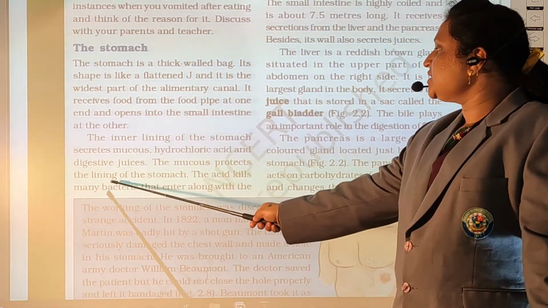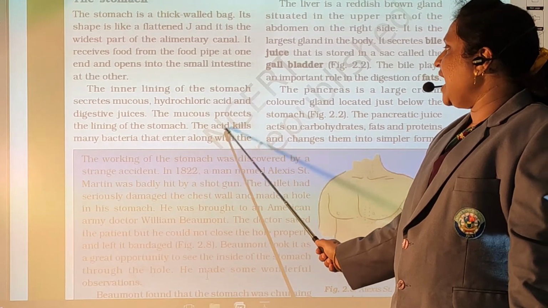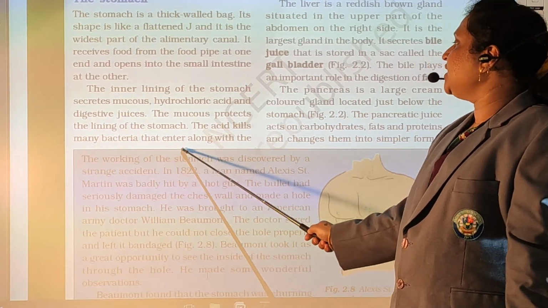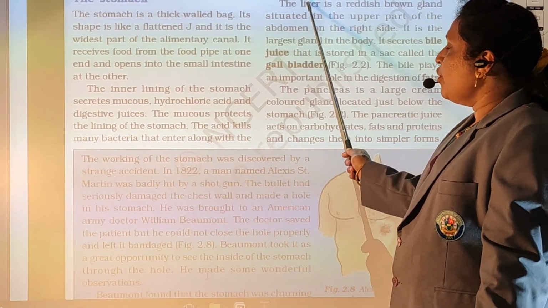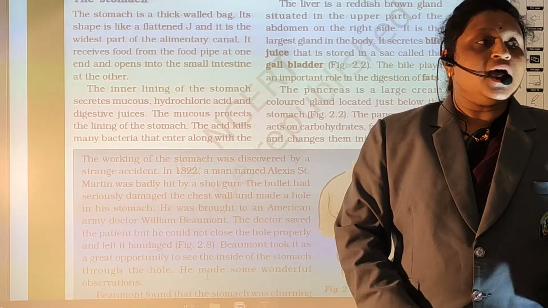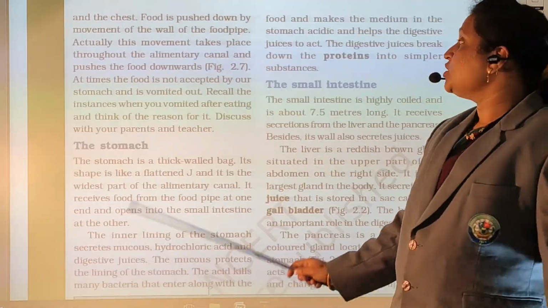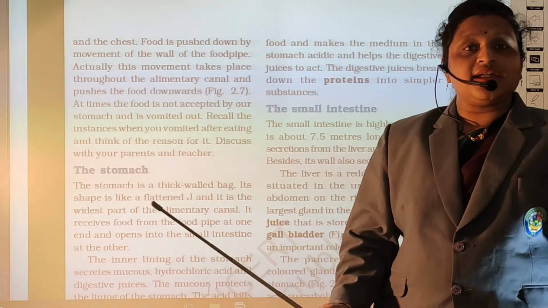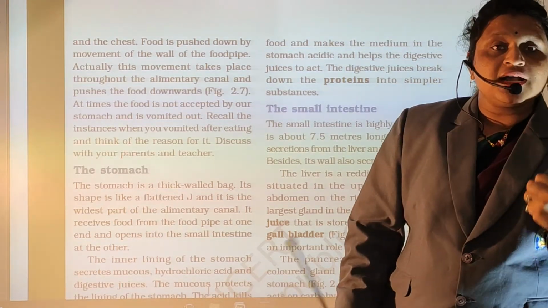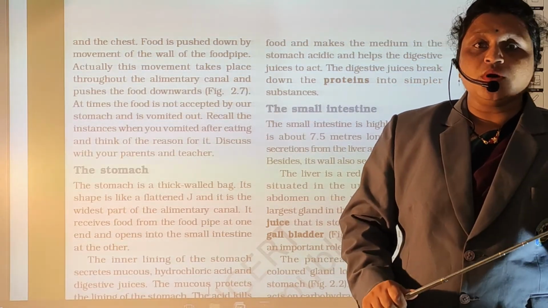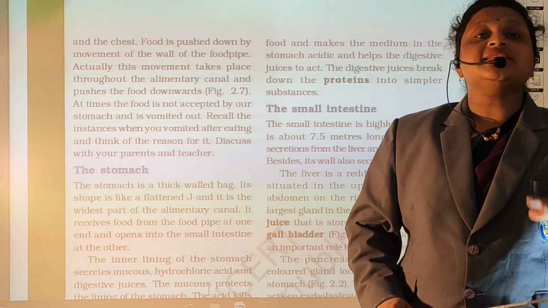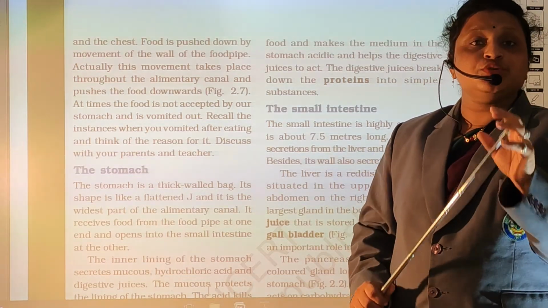The mucus protects the lining of the stomach. The acid kills many bacteria that enter along with the food. So what happens when we eat the food? We are eating some bacteria. So the stomach helps us by secreting mucus, some hydrochloric acid and digestive juices.